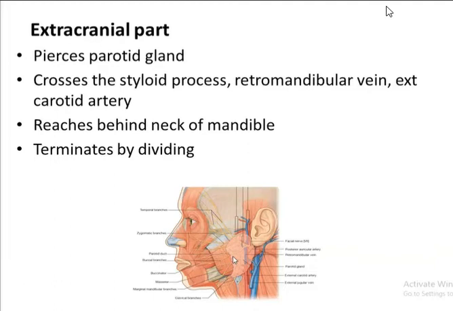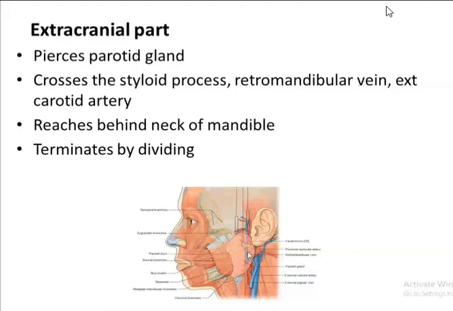Here it crosses the styloid process, the sharp process in the skull bone. Then here it also crosses the retromandibular vein. Now this is the retromandibular vein, the superficial one. Then also the external carotid artery. Now this is the external carotid artery here. So it crosses the styloid process, retromandibular vein, and the external carotid artery.